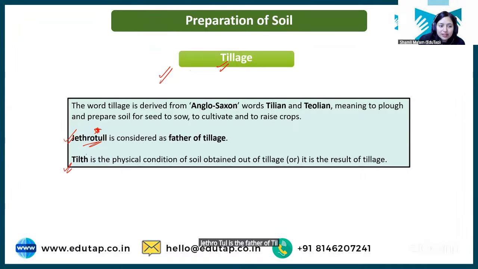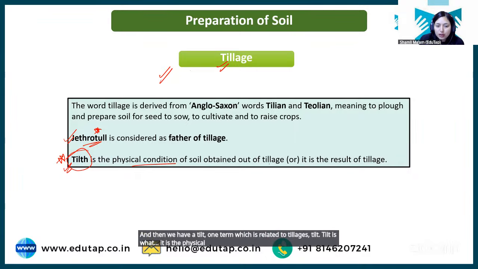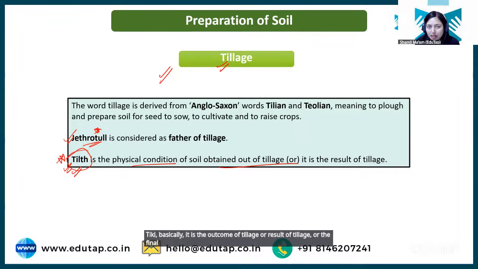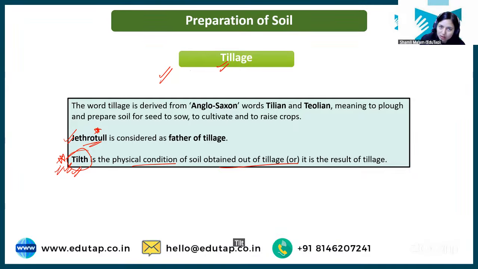And then we have tilth. One term which is related to tillage is tilth. What is tilth? It is the physical condition of soil obtained out of tillage. Once you have done tillage, what is the physical condition of the soil after that? That is the tilth of that field. ठीक है, basically it is the outcome or result of tillage, the final condition of the soil after we have done the tillage. So for that, the term tilth is used. Clear?